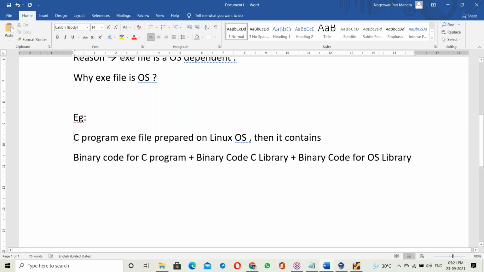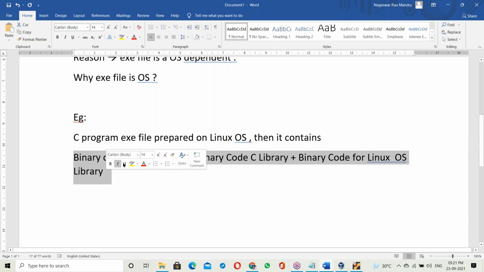Now, the C program exe file prepared on a Linux base means it uses the Linux base library. It contains binary code for the C program, binary code for the C library, and binary code for the Linux OS library.